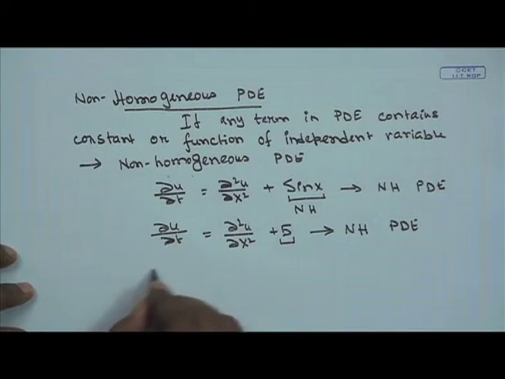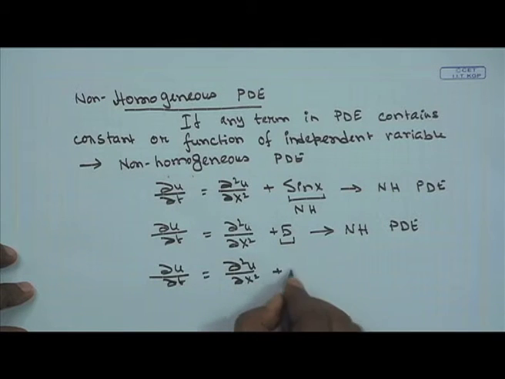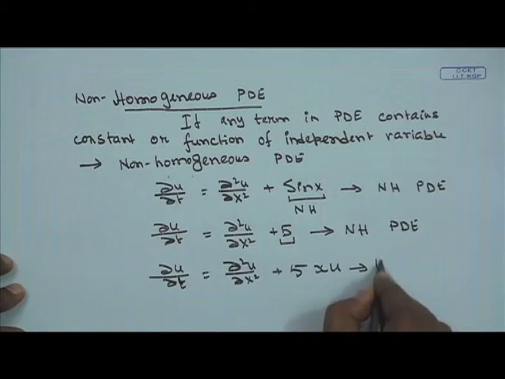If you have a term like this, del u del t is equal to del square u del x square plus 5 x u, now in this case all the terms contain the dependent variable. This term is del u del t, the time derivative of the dependent variable. In this term it is a double derivative of u with respect to x, and here you have the dependent variable u. So, this is a homogeneous partial differential equation.